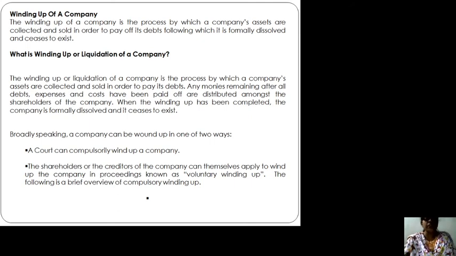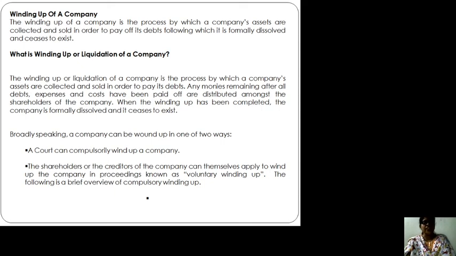So broadly speaking, a company can be wound up in one of two ways. A court can compulsorily wind up a company, which means the court has to interfere in case of compulsory winding up. And second, the shareholders or the creditors of the company can themselves apply to wind up the company in proceedings known as voluntary winding up.